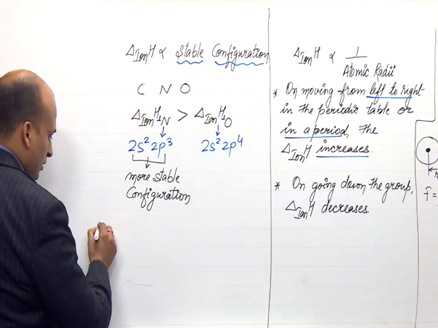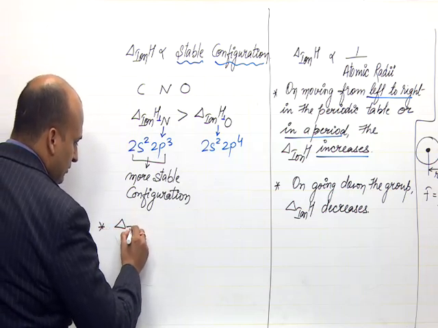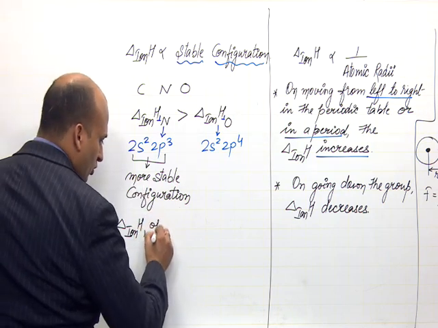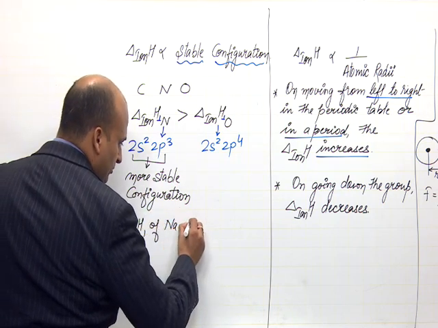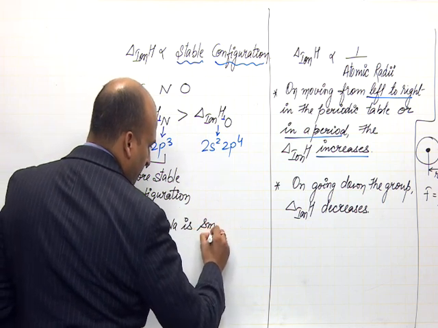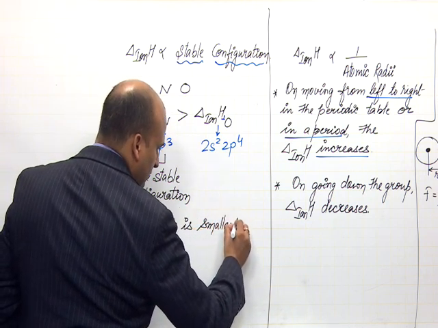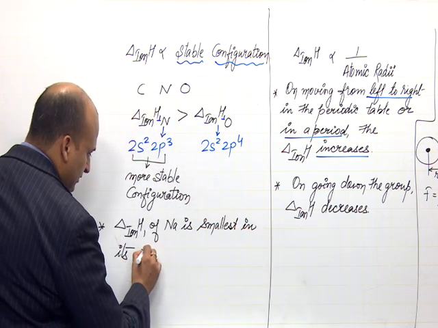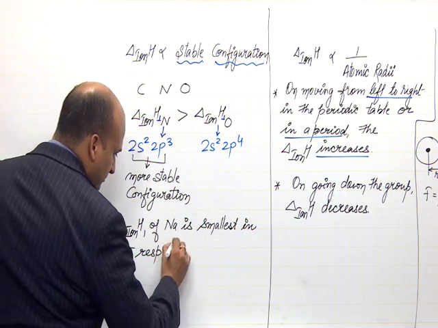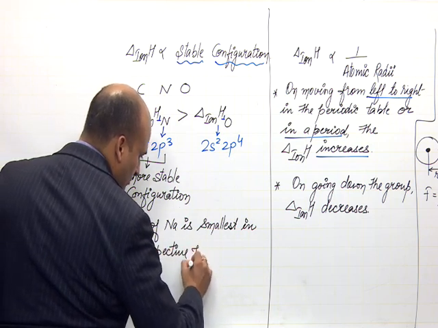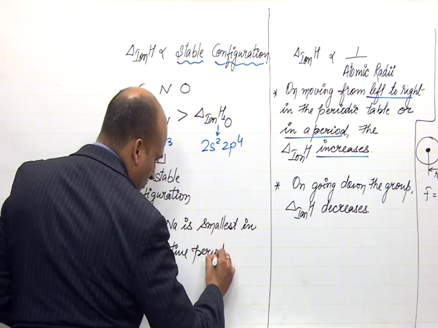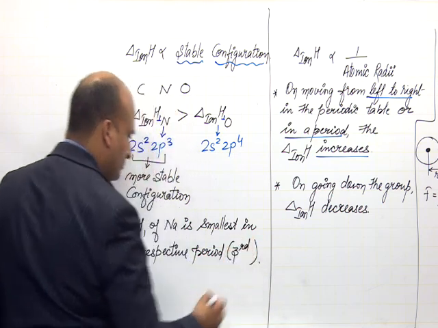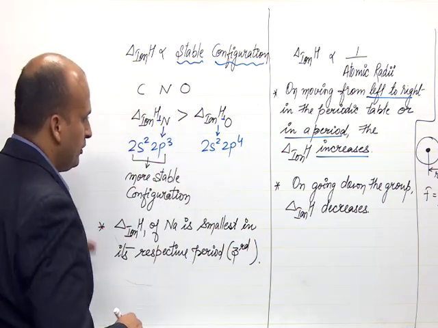So, if I am writing the ionization enthalpy 1 of sodium is smallest in its respective period, that is the third period, you will agree with me, right?